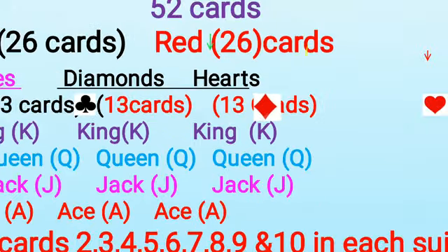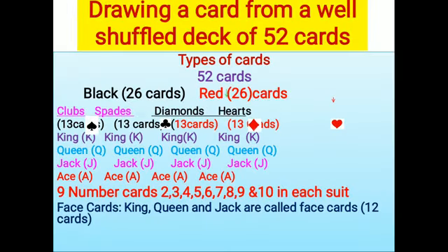So that means face cards altogether, how many are there? 12 are there. One king, one queen, one jack from club. Everywhere 3, 3, 3, 3, 4 threes are 12. 12 cards are there. Out of that 12, 6 of them are black and 6 of them are red. So these are the different types of cards present in a deck of playing cards. This chart I will make separately in a clear way. I will make it and add it in the description box. You can get it from there.